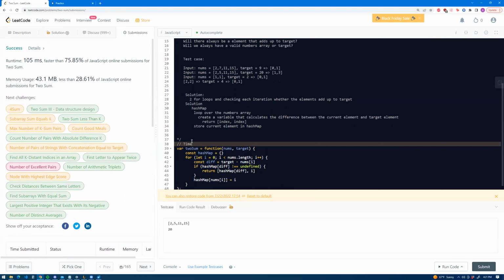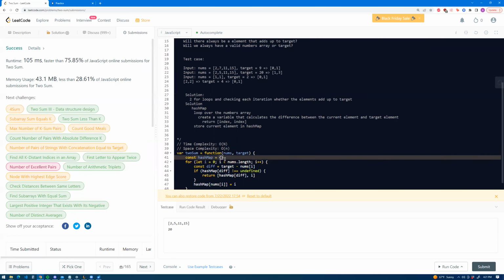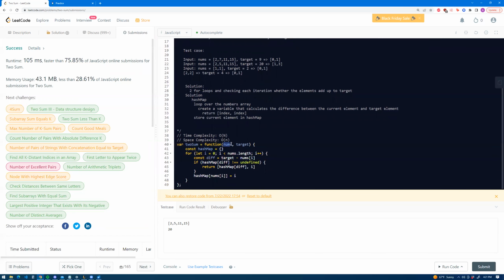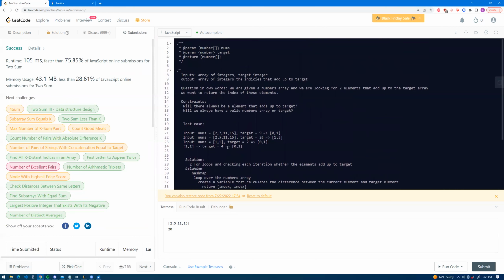So time complexity is O of n, and space complexity will be O of n as well, because we're creating a hash map, and the hash map is going to keep on growing depending on how long the array provided is. So yeah, that's it for this problem.